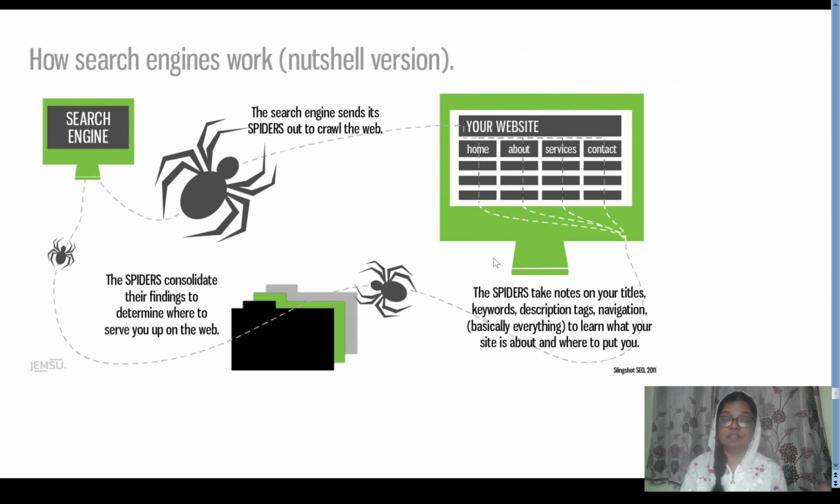We already discussed this diagram, and what I told you is the search engine will send the spiders through the web to crawl all the information. These spiders will crawl all the information from all the websites, bring that information and store it in the data center, and again this data center will be submitted to Google. So as Google has all the information, whenever someone types something in Google it immediately shows those links. This is how Google works.